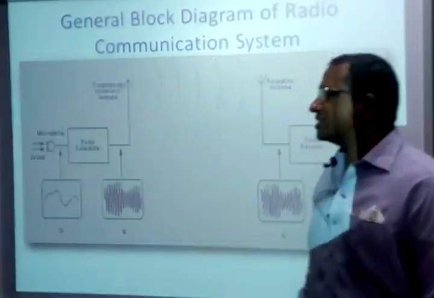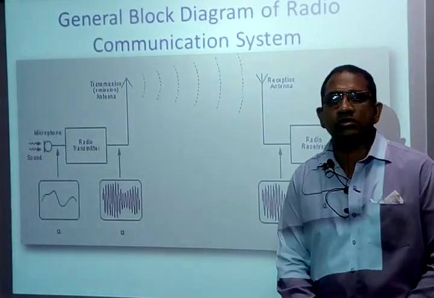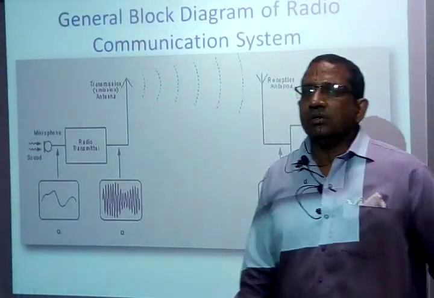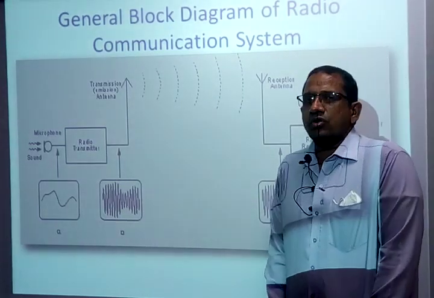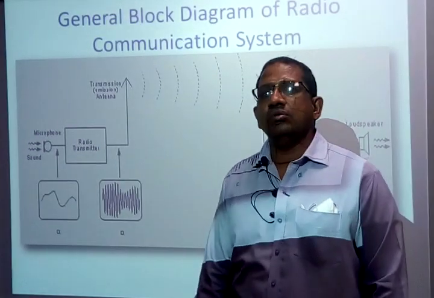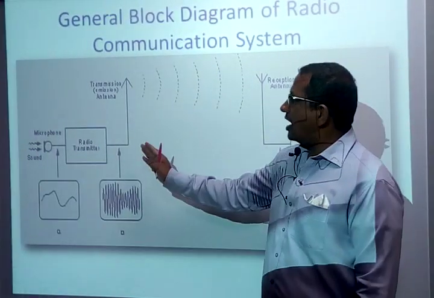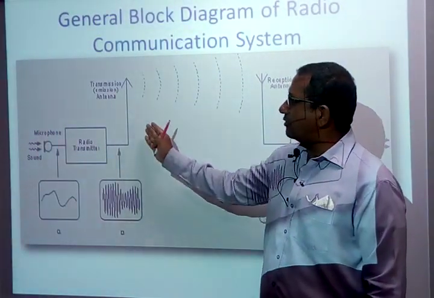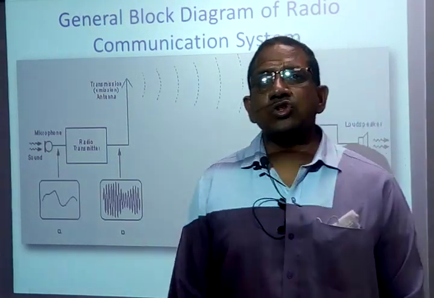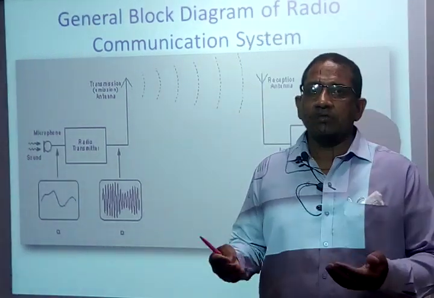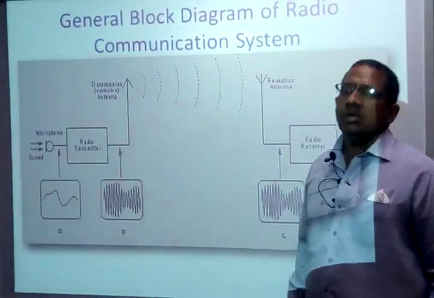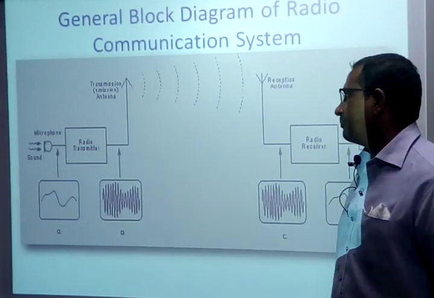Maxwell has given us two equations. One is based on Faraday's law, another one is based on Ampere's law. What is Faraday's law going to speak about? Faraday's law says a time varying magnetic field is going to produce an electric field, and Ampere's law says a time varying electric field is going to produce a magnetic field. So those are the equations we have, which we will see in due course of time.